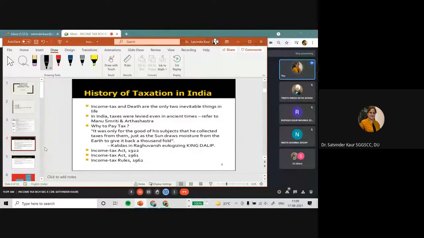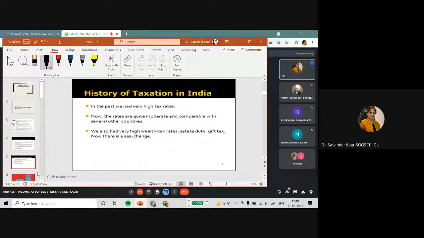So it used to happen at that olden time as well. Now in the modern era, it exists as a system, where it exists as a law, where we have the liability that if we are earning the income and falling in the tax slab, then if our income is not exempt, we have to pay tax. So it is our legal liability.